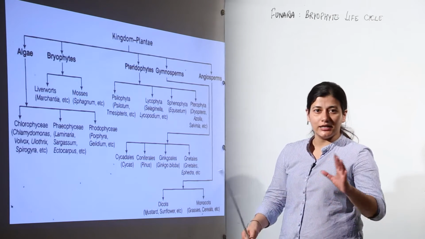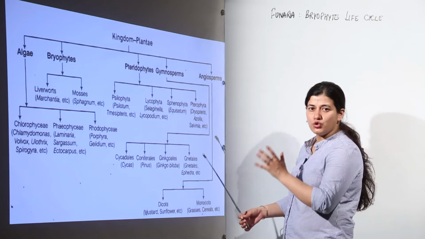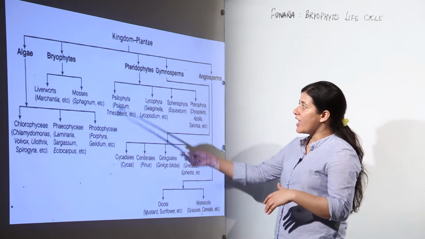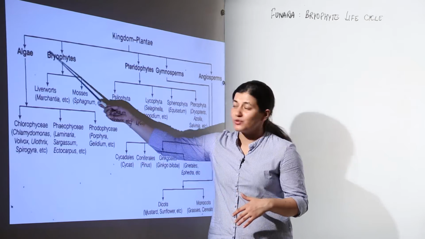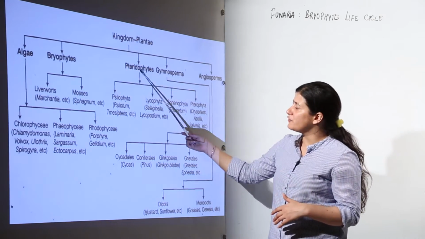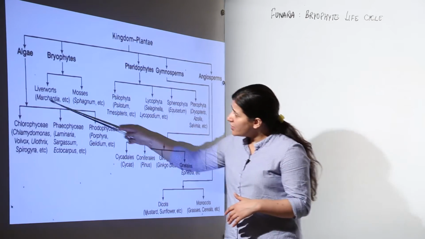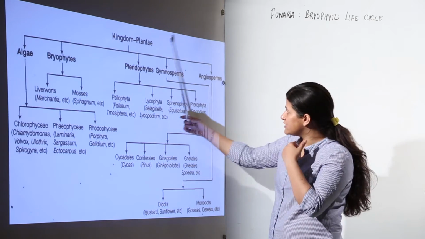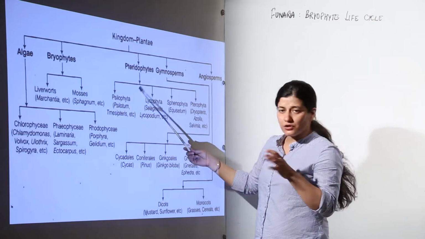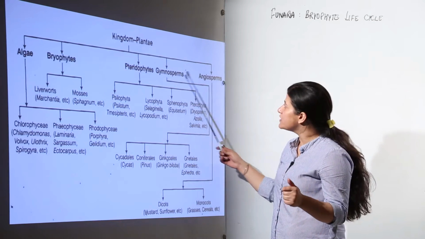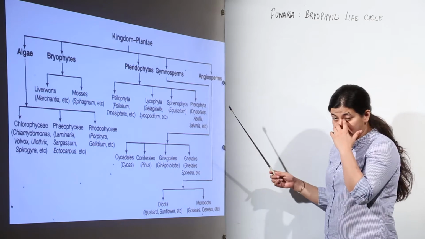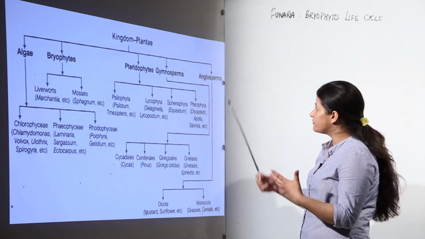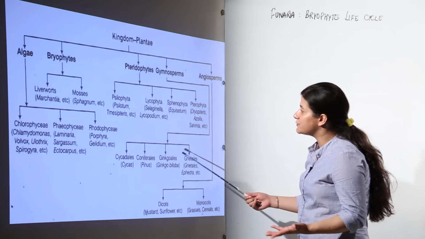So we see that Kingdom Plantae was divided into two parts. One was non-seed bearing, the other seed bearing. We had algae and bryophytes, which were thallophytes. Then we had pteridophytes. These were cryptogams, which do not have seeds, and phanerogams, which have seeds. Algae, bryophytes and pteridophytes did not have seeds. Gymnosperms and angiosperms do have seeds. Gymnosperms have naked seeds. Angiosperms are flowering, beautiful plants which have beautiful flowers where pollination is observed.